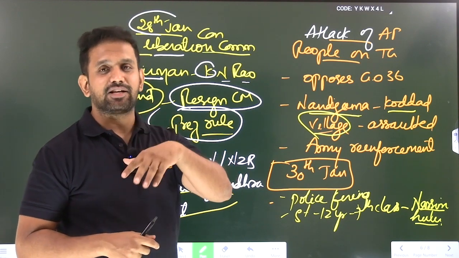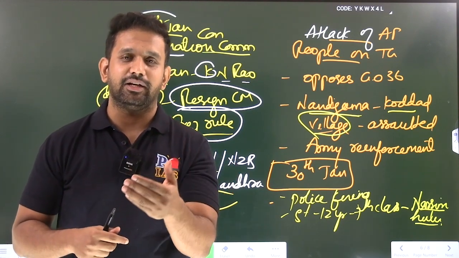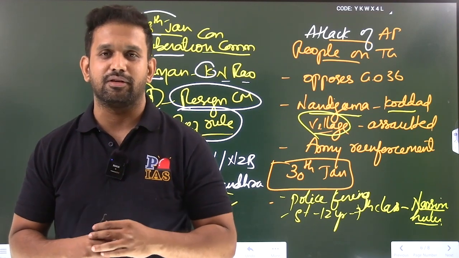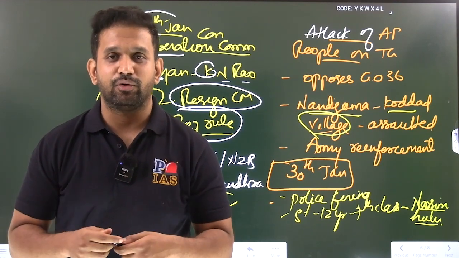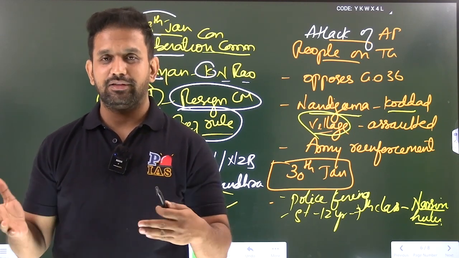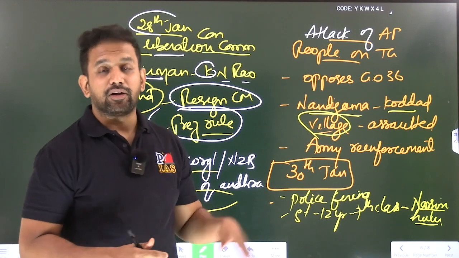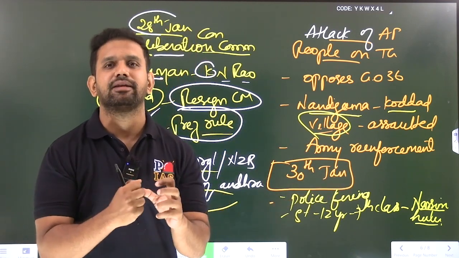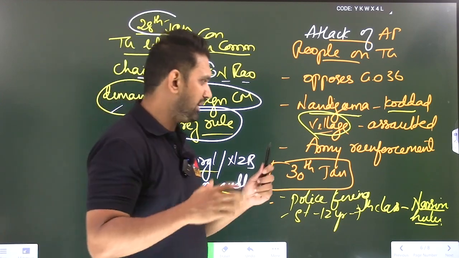Then at the last, NTR goes to the villain's wife and convinces her to act as if her husband is not dead, so that all the war will stop, etc. Will she say it or not? Yes, that is what happened. Army reinforcement had to come in, because blatantly these villagers were actually fighting.